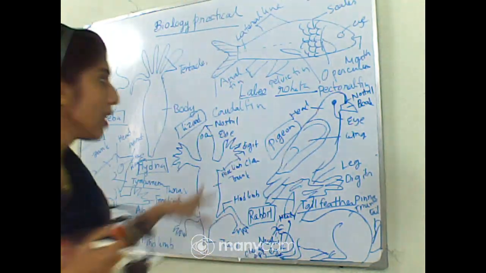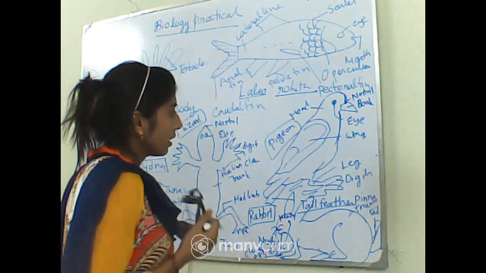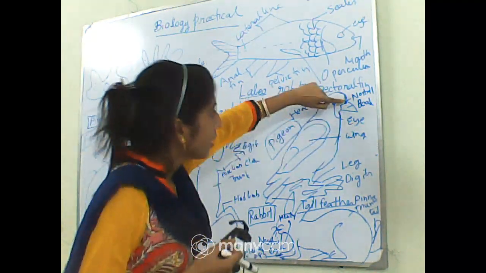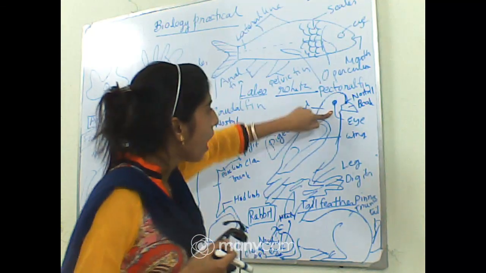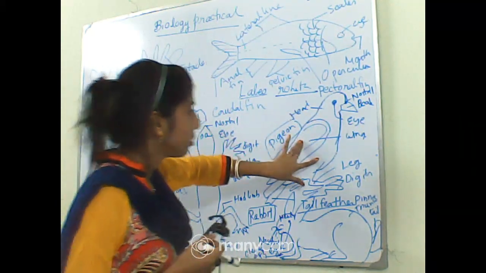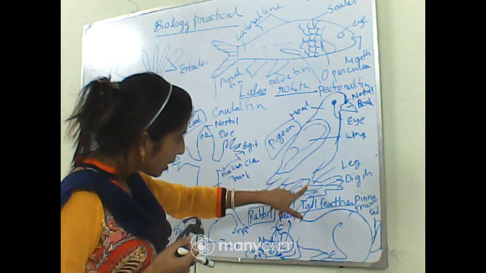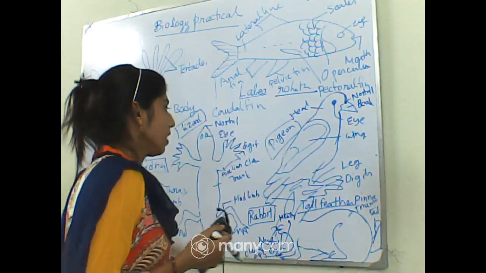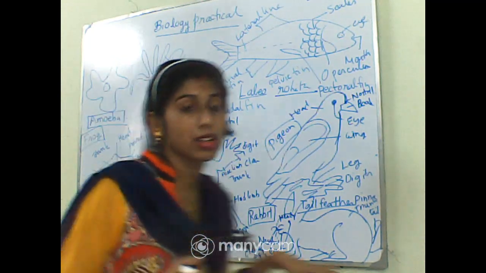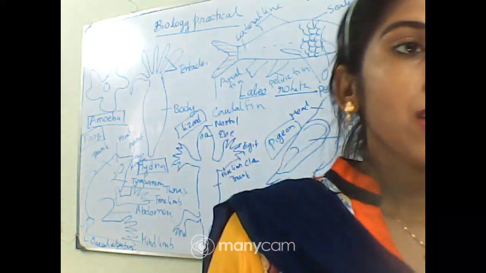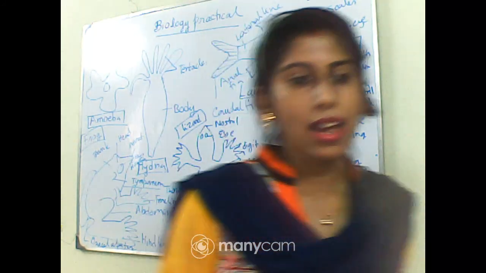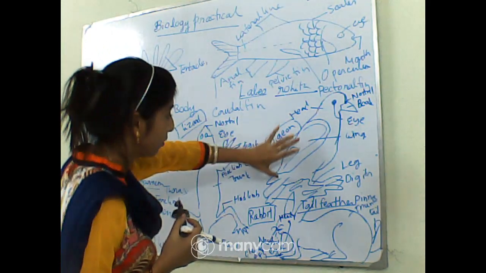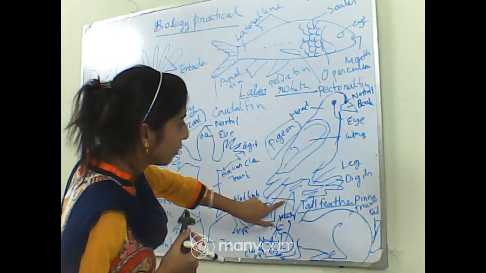Okay, so under the Aves, what are the criteria you can get? That is their head and their beak, a small opening will be there, the nostril, eye, their body is covered with wings, these are the legs, digits. So this is a diagram of the pigeon and their body. The main criteria of the pigeon is their body is covered with feathers, and their tail feathers and body feathers are divided. Okay, so these are the tail feathers.